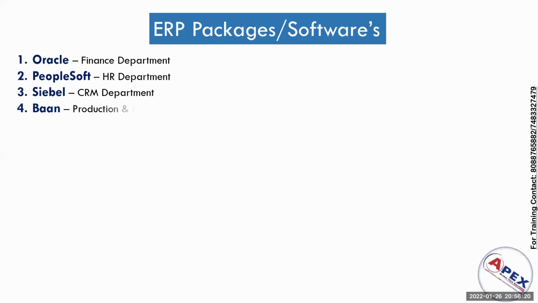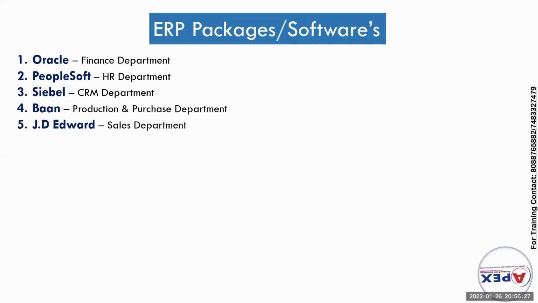Okay. So next we have Baan, that will be used in the production and purchase department. And next we have JD Edwards, that will be used in the sales department. Okay. So these are the ERP packages. Next we have Tally, that will also be used only in the finance department, especially for maintaining the accounts of any organization.